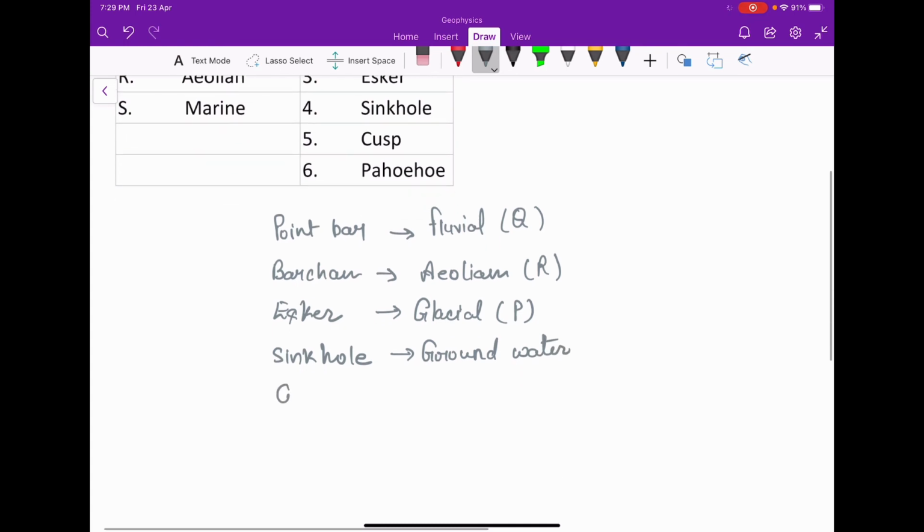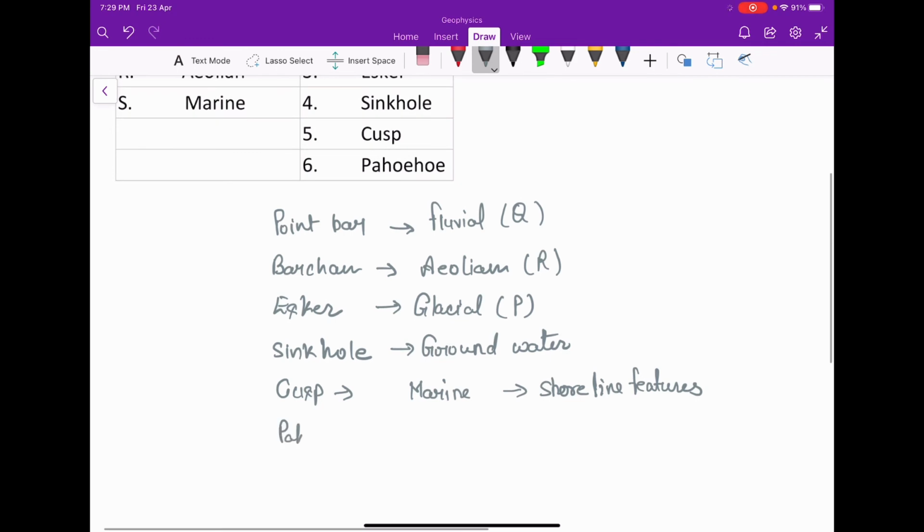Next is cusp, which is related to marine. This is the shoreline feature. And the last one is related to volcano.